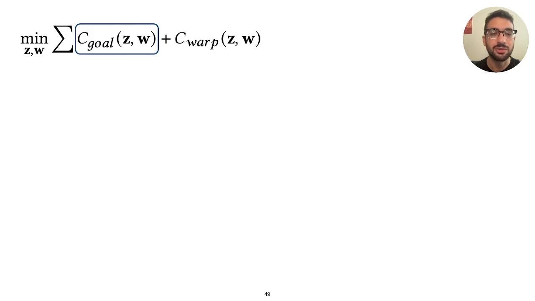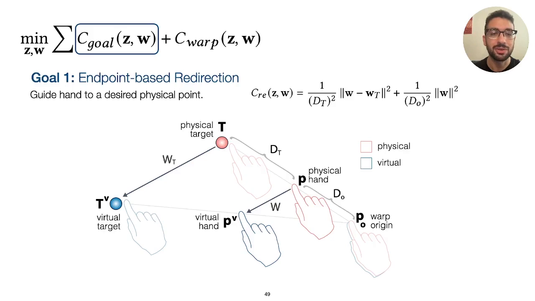As we mentioned, the goal costs can vary depending on what the desired goal of the redirection is. We explore two different redirection goals in this work, the first being endpoint-based redirection, which serves to guide the user's hand to a desired physical point. This cost penalizes deviations between the current offset and the desired endpoint offset as the hand approaches the target. Similarly, deviation from 0 is also penalized near the warp origin.